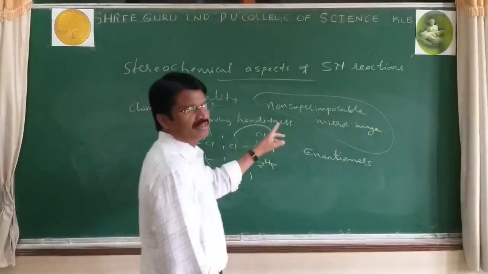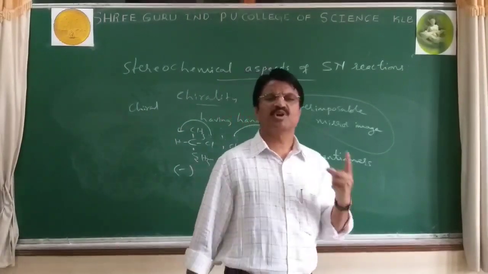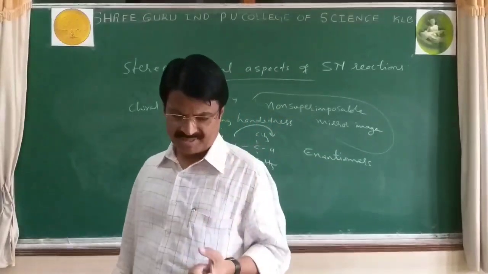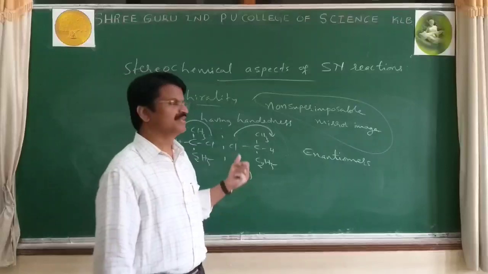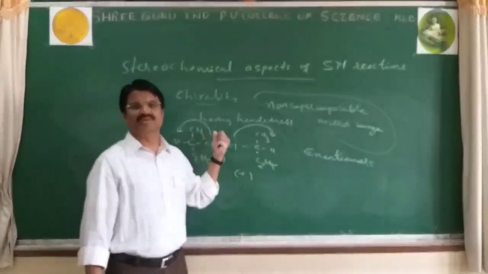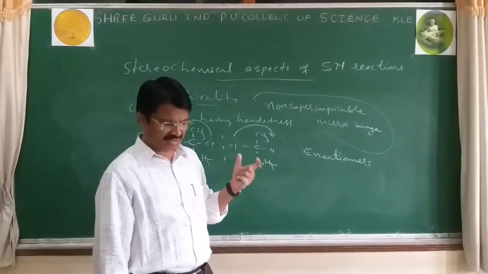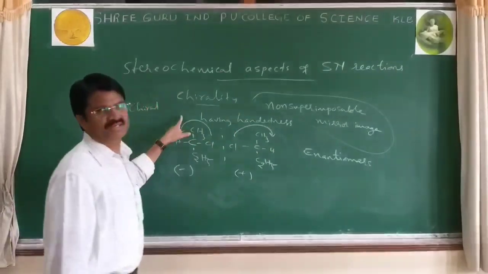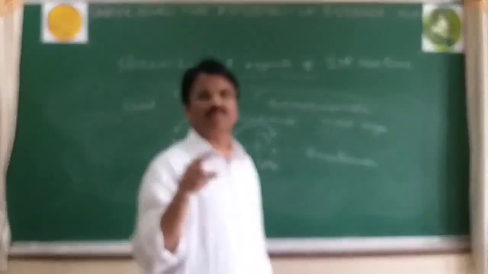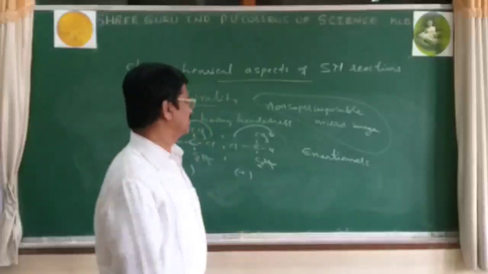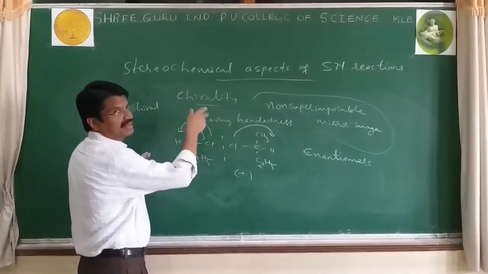Both the compounds are said to be optically active. A compound is called optically active when it rotates plane polarized light. If it cannot rotate it, it is said to be optically inactive. Now, enantiomers and chiral molecules are the same.